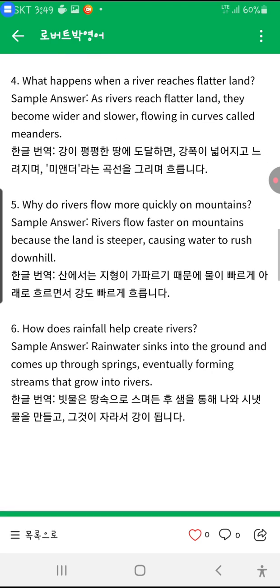How does rainfall help create rivers? Rainwater sinks into the ground and comes up through springs, eventually forming streams that grow into rivers.